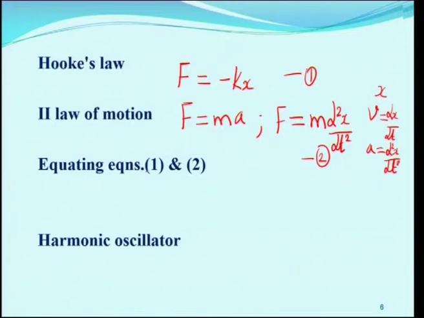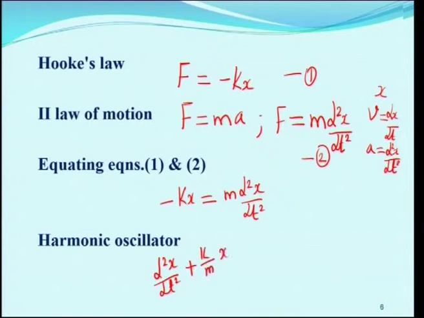Equating these two equations 1 and 2, we get minus kx is equal to m into d squared x by dt squared. Rearranging this equation, we can write d squared x by dt squared plus k by m into x is equal to 0.